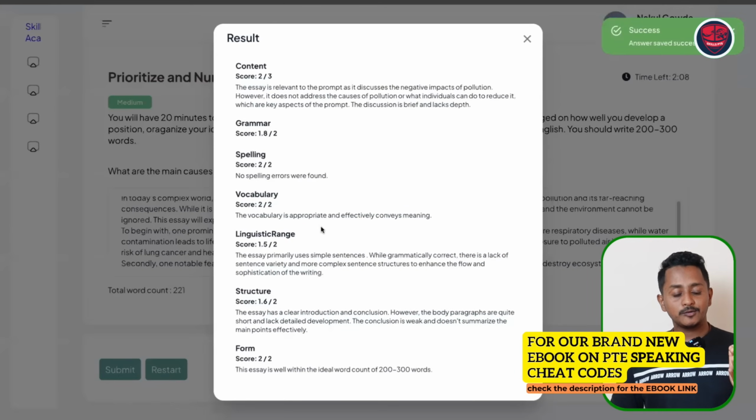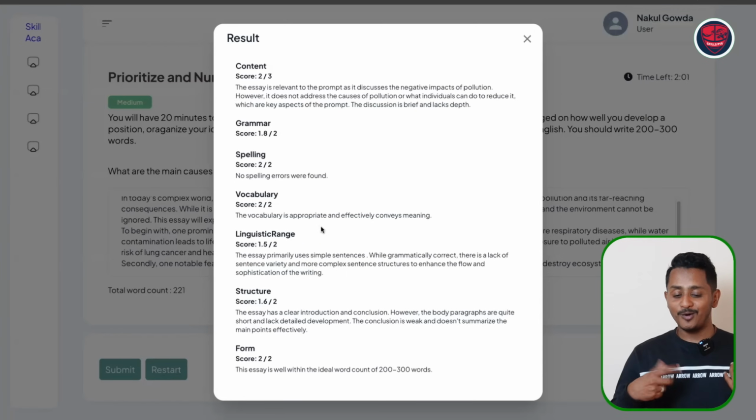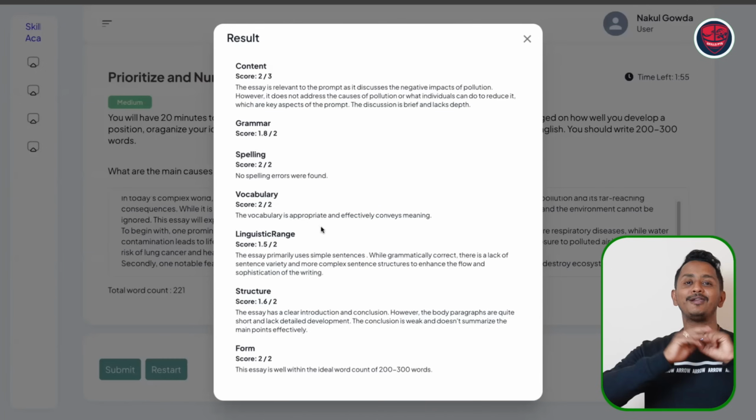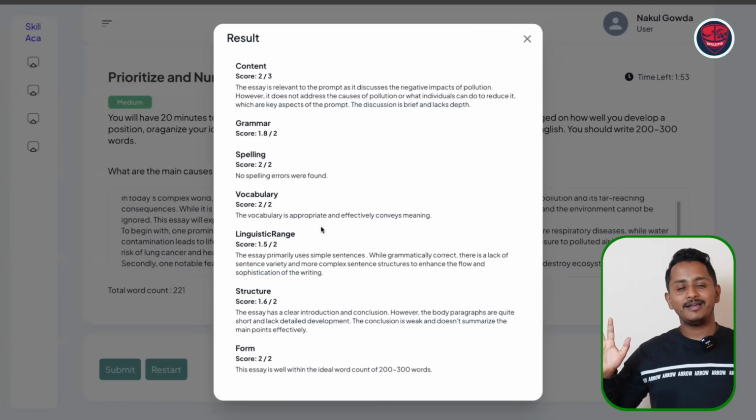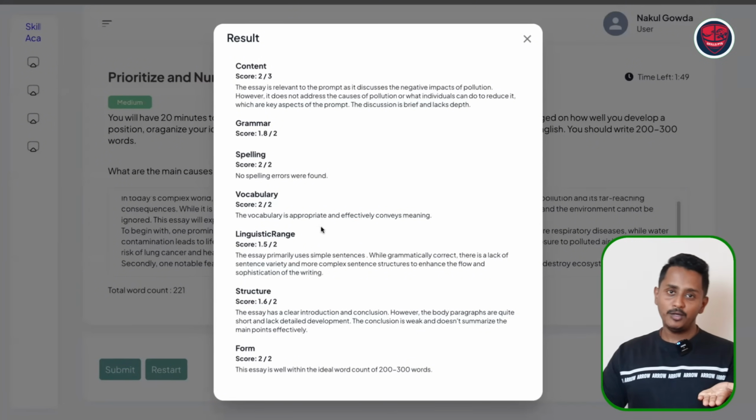Alright, the essay is relevant to the prompt as it discusses the negative impacts of pollution. However, it does not address the cause of the pollution or what individuals can do to reduce it. Now the point is, the AI can 100% evaluate correctly. Now if you write like this, what marks you get? It could be 2 out of 3 or 0 out of 3.